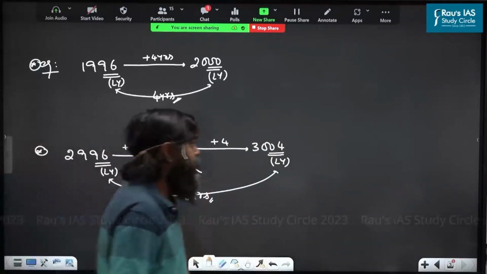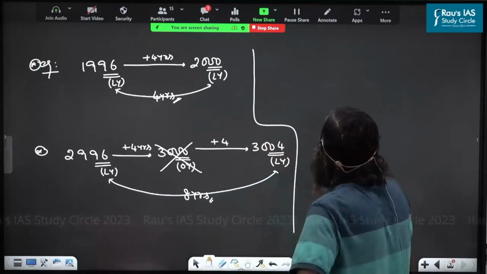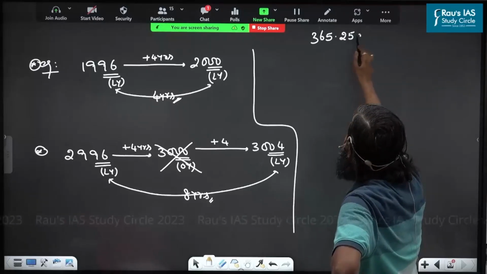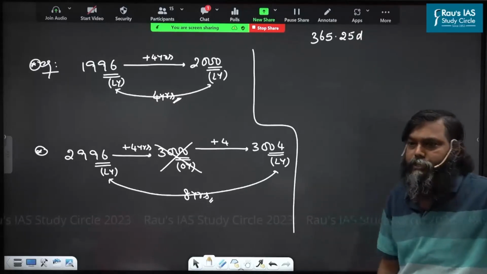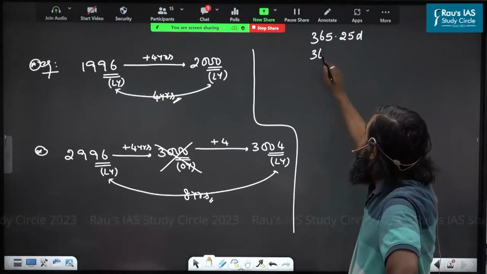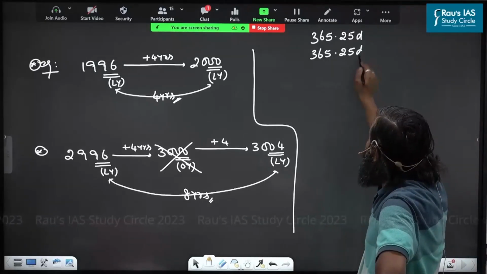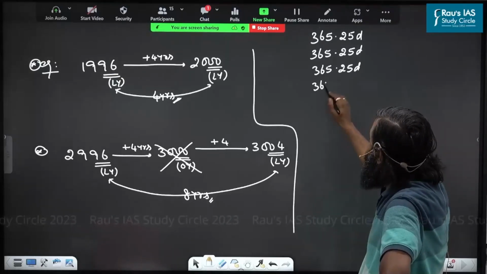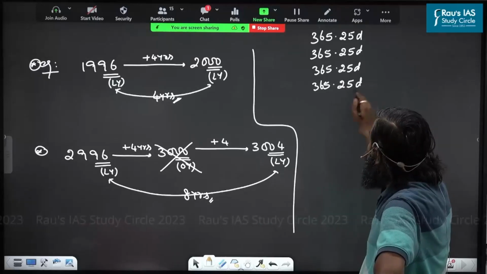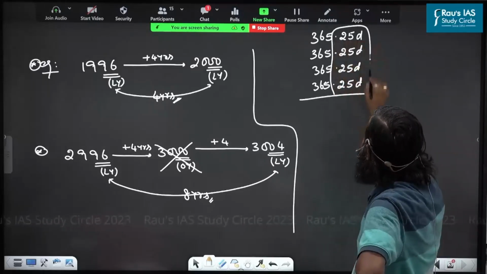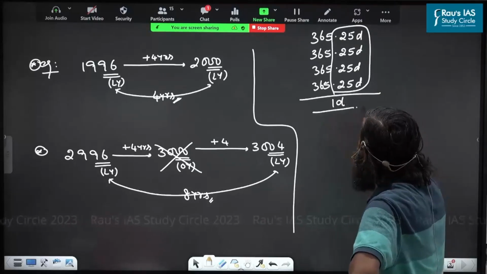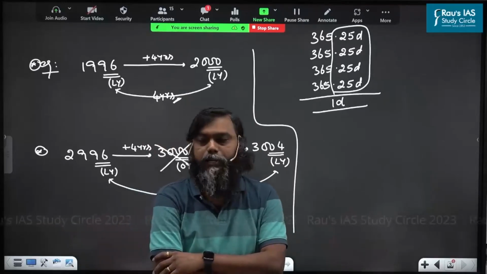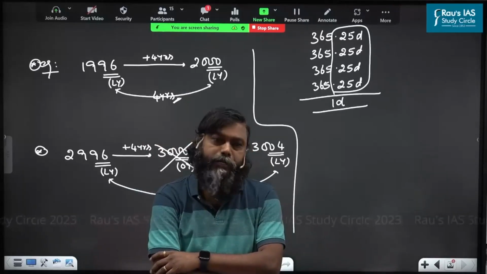What Julian assumed when he framed his calendar was that 1 year means 365.25 days. He assumed; he did not calculate it. Next year, how much? 365.25 days. Next year, 365.25 days. Next year, 365.25 days. So over 4 years, this 0.25 gives 1 extra day. That is why Julian said every 4th year is a leap year. Do you understand this? All understand? But this is workable for 1 to 99.